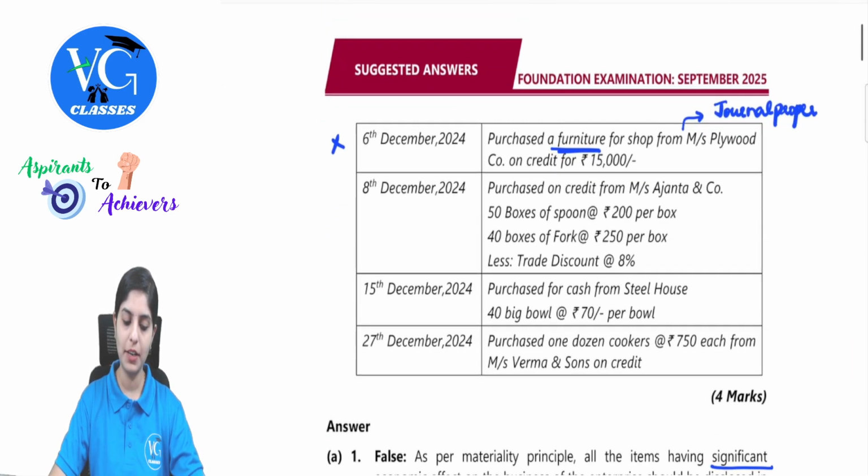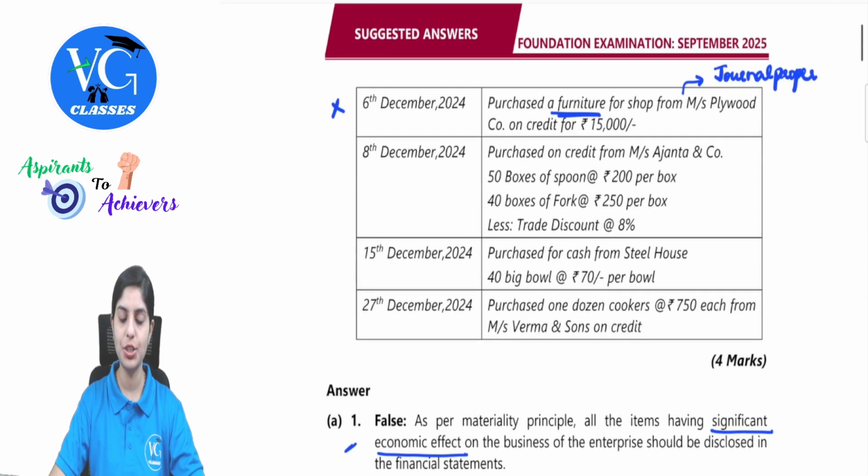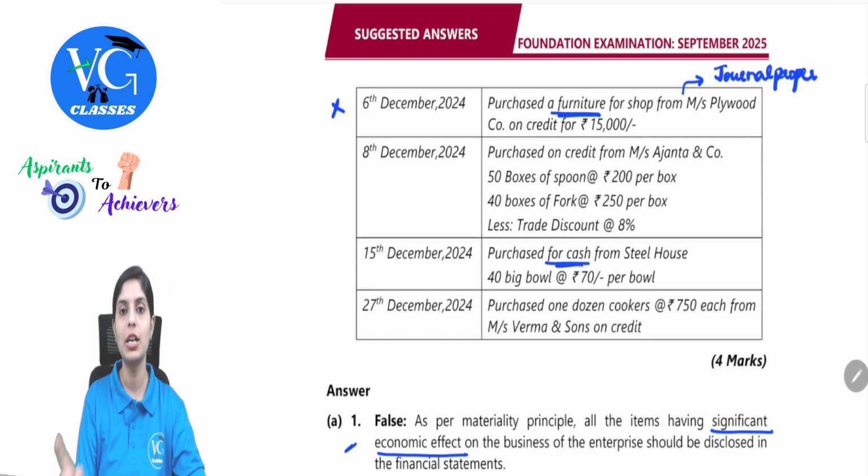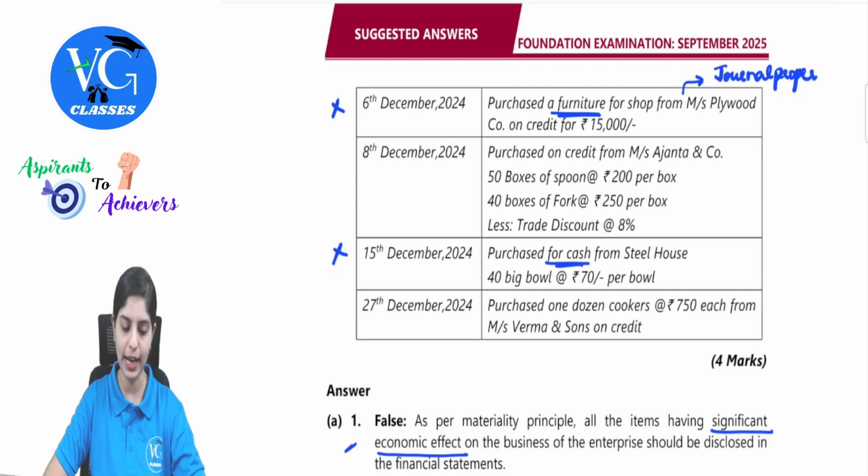Next, 15th December, purchase for cash from Steel House. Again, observe here, this is a purchase for cash. The purchases book will record only those transactions which are done on credit basis. So this transaction again will not be entered in the purchases book. So we will give a note, one for the furniture and this for the transaction that happened through cash.